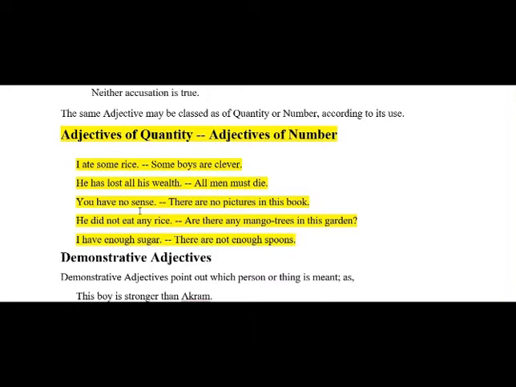The same case you can see in the next sentences and the next examples. Like you have no sense and there are no pictures in this book. No is a similar word. Here no has been used with the sense that is uncountable noun. So no is adjective of quantity, and in this sentence